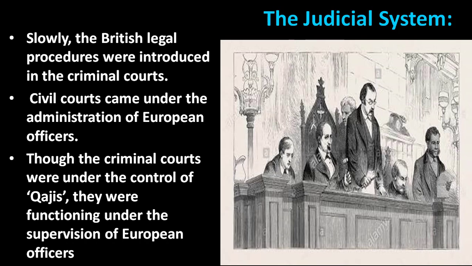But slowly, later on, the entire judicial system came under the control of British legal procedures. Like this, the entire judicial system came under the control of the British East India Company. So this is the concept about the judicial system.